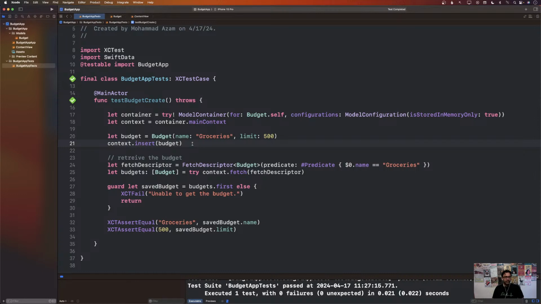I mean, that is pretty much like testing that if I add an item to an array, that item will be added to an array. Well, duh, that's what an array is, right? You can add an item to an array. So there's no business logic that we're testing over here. So this test is completely useless.